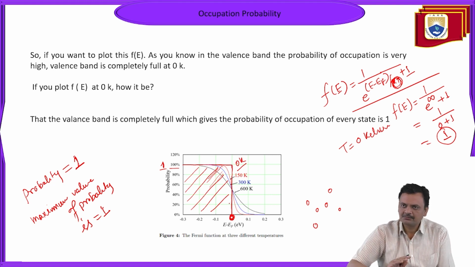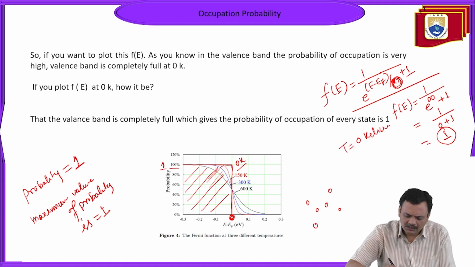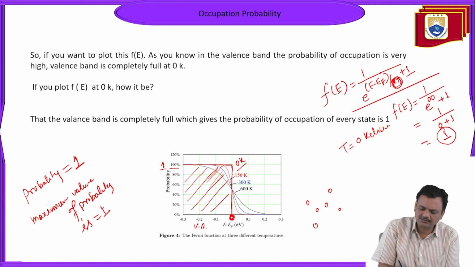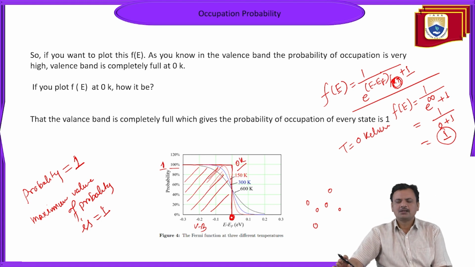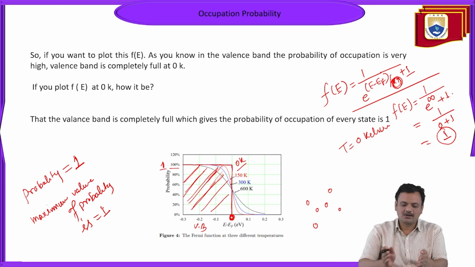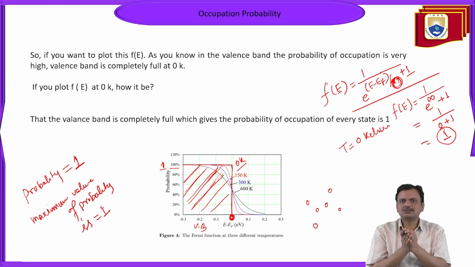Zero energy level means generally all the electrons will reside in the valence band, at zero or below the zero energy level. Normally we consider this region to be the valence band region. So all the electrons will reside in this band. That's why the probability of finding the electron in this particular region is 1.